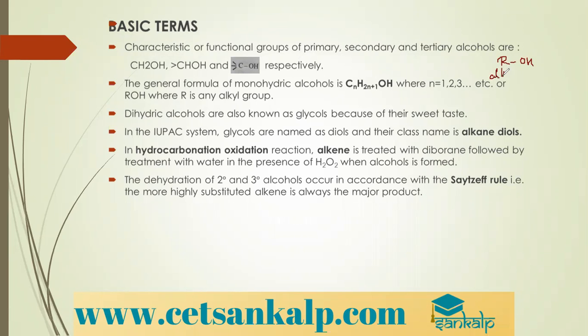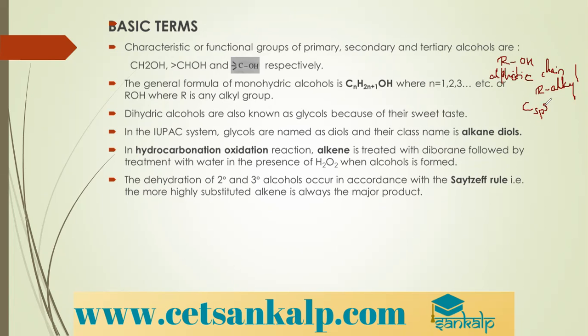If the OH group is attached to an alkyl group, we call it alcohol. That means the carbon atom should be sp3 hybridized. Those are called alcohols.